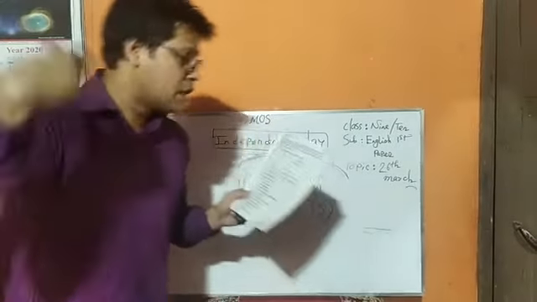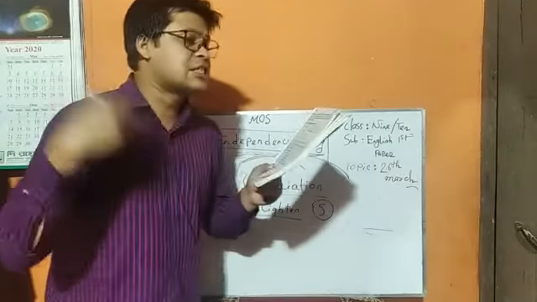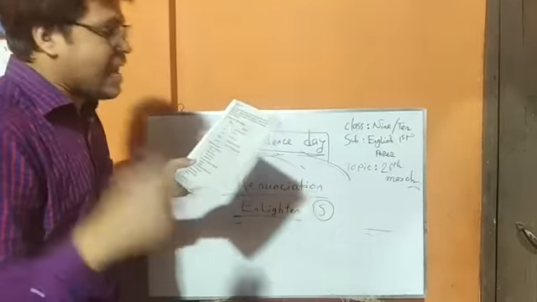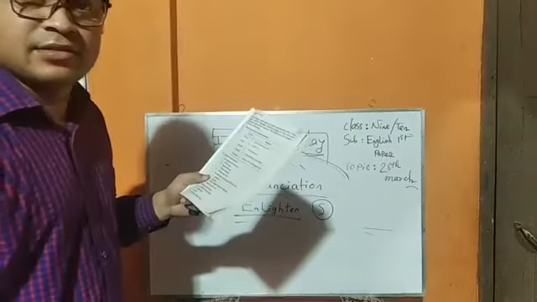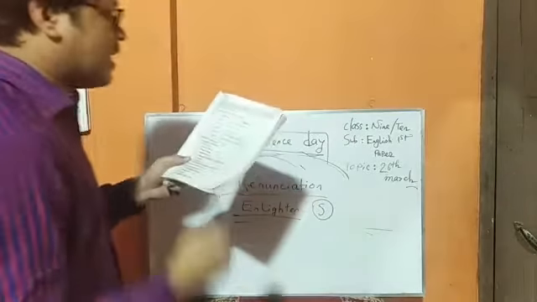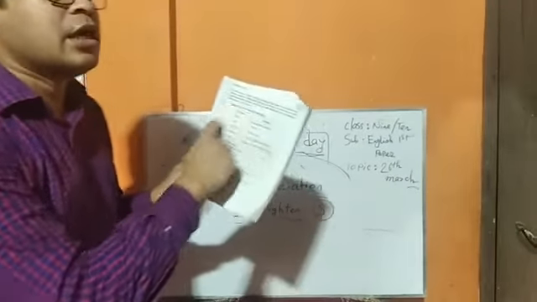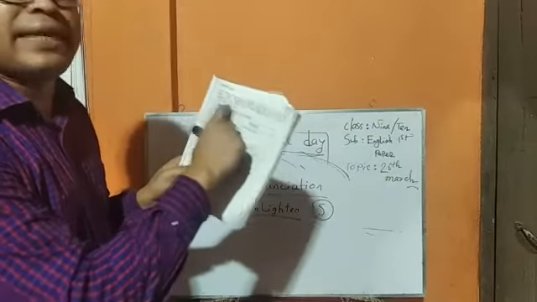Okay, my dear student. Now we are going to another word, that is display. Display means acts of performing skill. Illuminate means enlighten. That means to light up. I think you all have understood all the meanings.